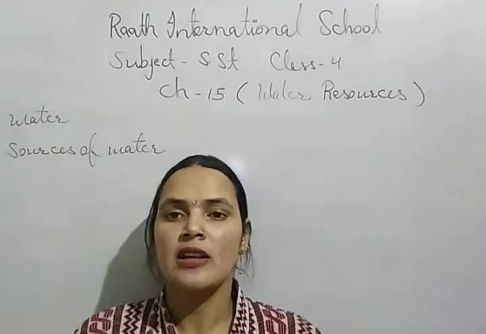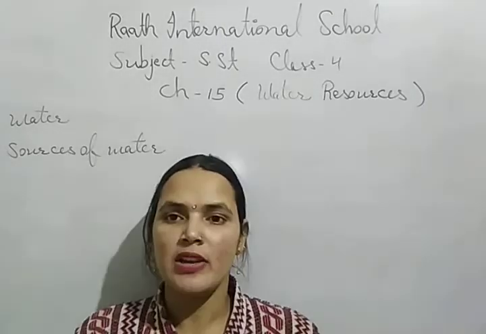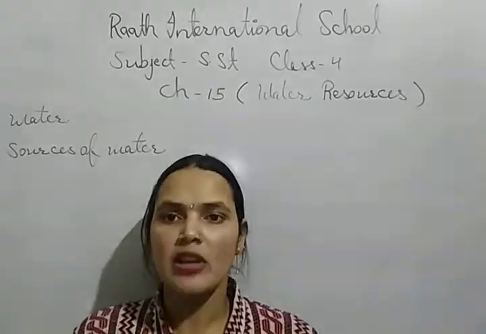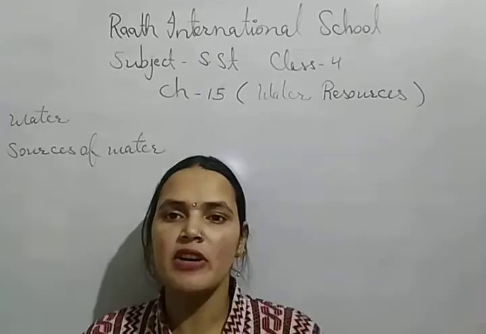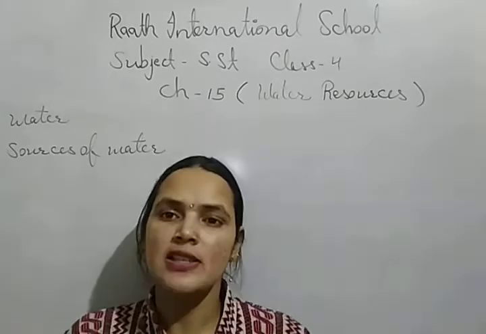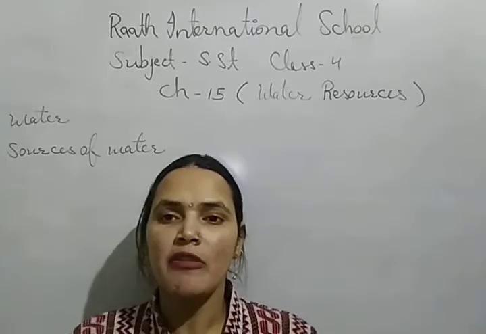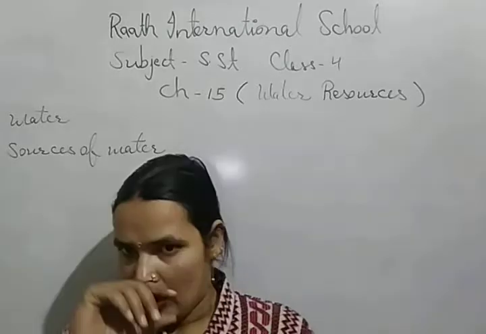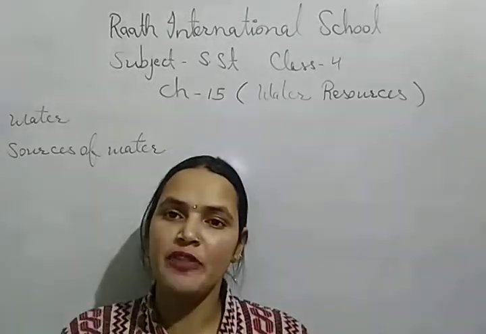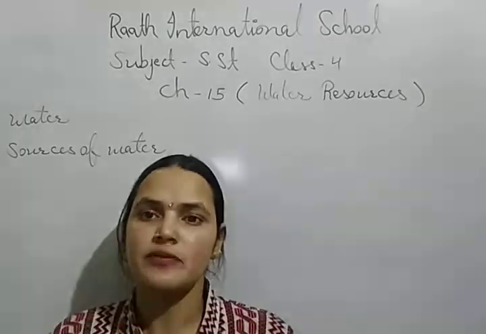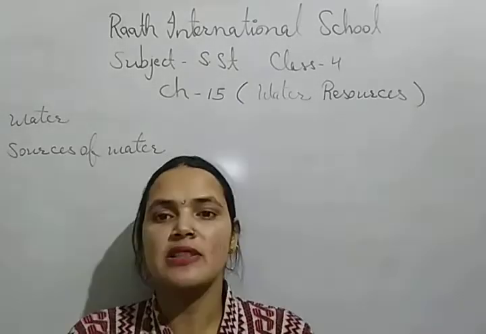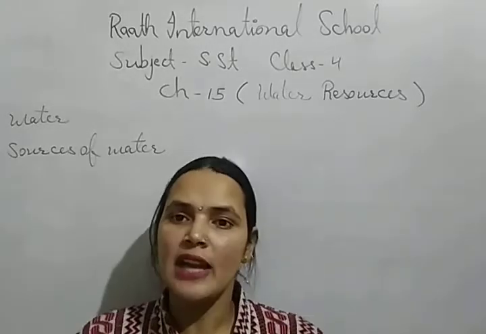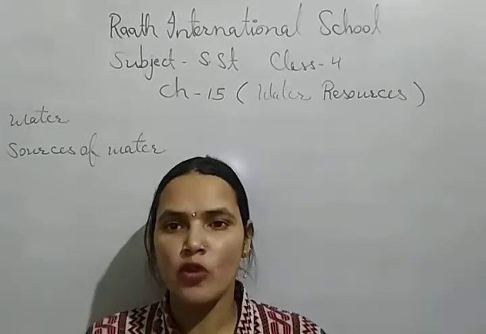After that, only 3% of the water on the earth is fresh water, and this 3% is in rivers, lakes, ponds, streams. We have only 1% of water that is underground water, and that is fit for drinking. So in that 3% water, we have only 1% water that is fit for drinking. So that's why there is a shortage of water.